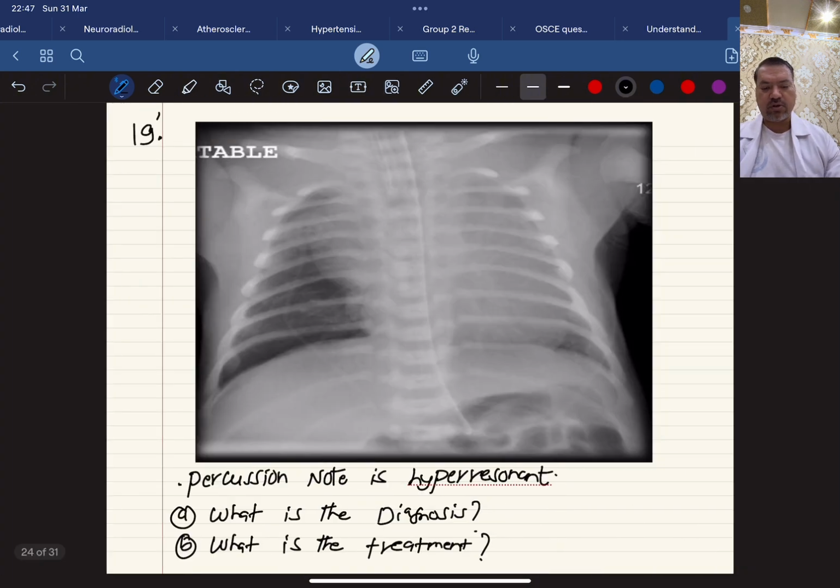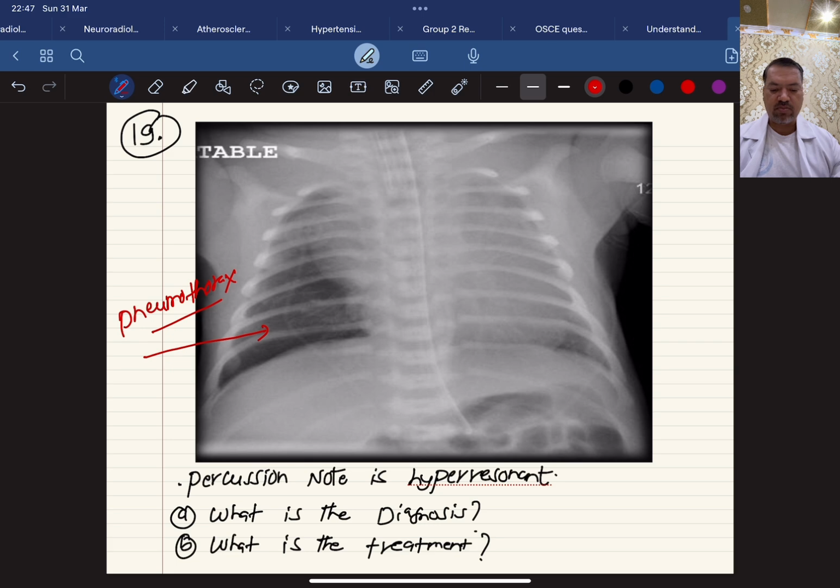Another question, okay, look at here, the clinical clue is provided. The percussion note is hyperresonant. So what is the diagnosis? They have asked like that. Whenever the term hyperresonant is there, it is a case of pneumothorax. Pneumothorax means there is presence of air in the pleural cavity.